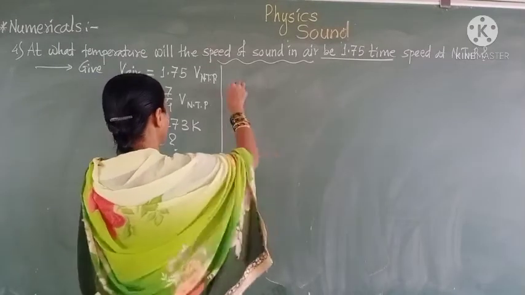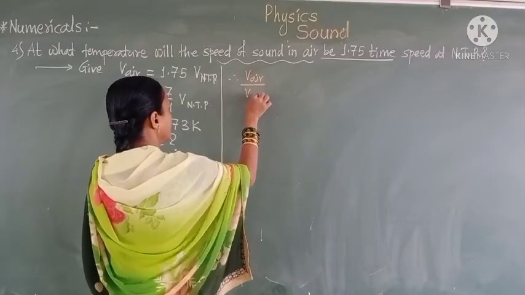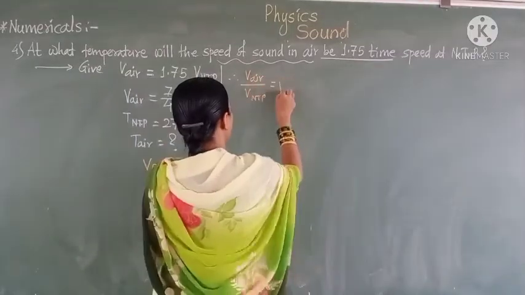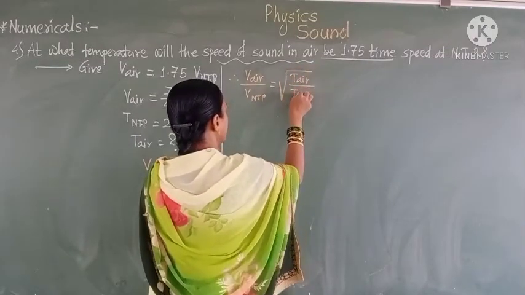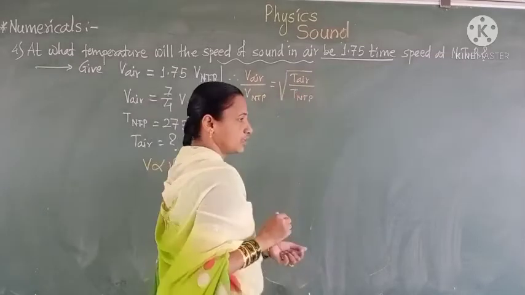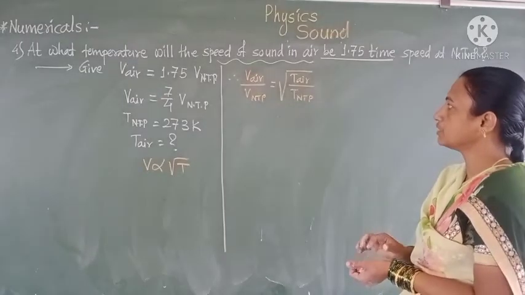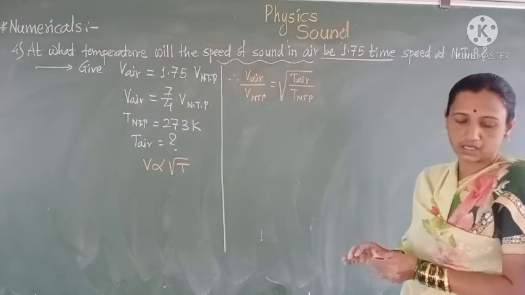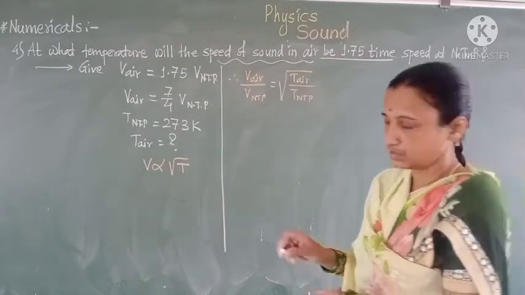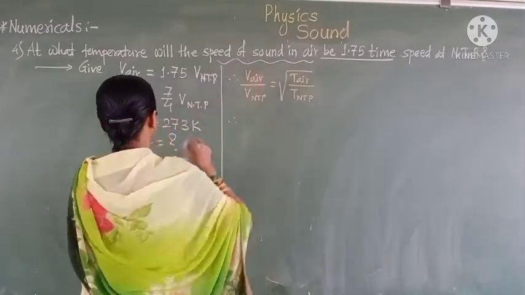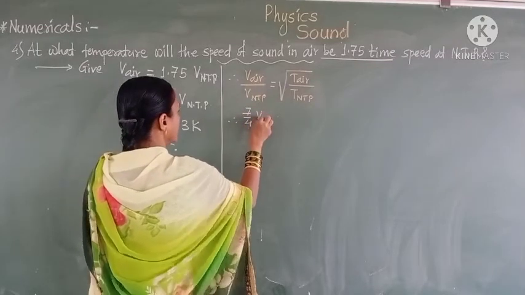Therefore we write: V air upon V NTP is equal to the root of T air upon T NTP. Then we write the value of V air as 7/4 V NTP.